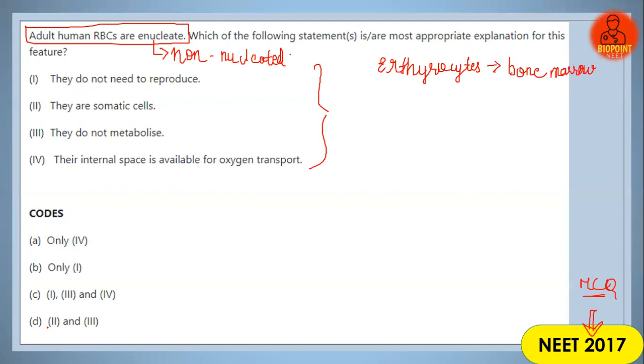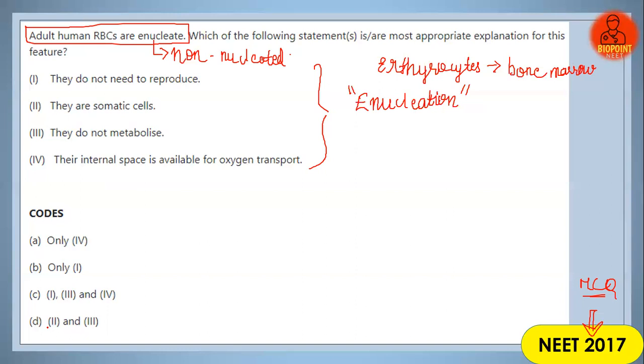After they are formed, they undergo a particular process called enucleation. They undergo a special process called enucleation. What is the significance of this process of enucleation? In the process of enucleation, the nucleus of the cell is removed. So the mature mammalian RBC from which the nucleus is removed, that conditioned RBC, you will call an enucleated RBC. And what is its function?